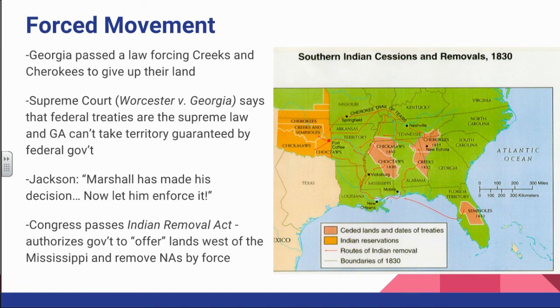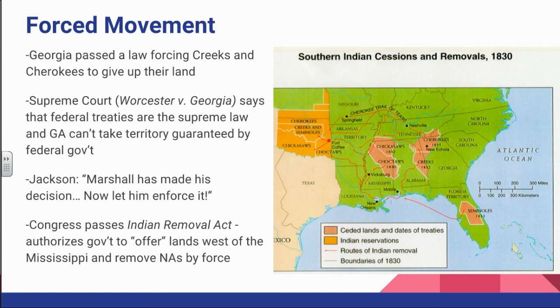So this really comes to a head at the federal level, and it starts to involve Jackson, especially when the state of Georgia passes a law. You can see this area here is shared by Creeks and Cherokees. This law is going to say that Cherokees have to give up their land. And what's going to happen is that some of these tribes are going to sue Georgia, and they're going to take it all the way up to the Supreme Court.